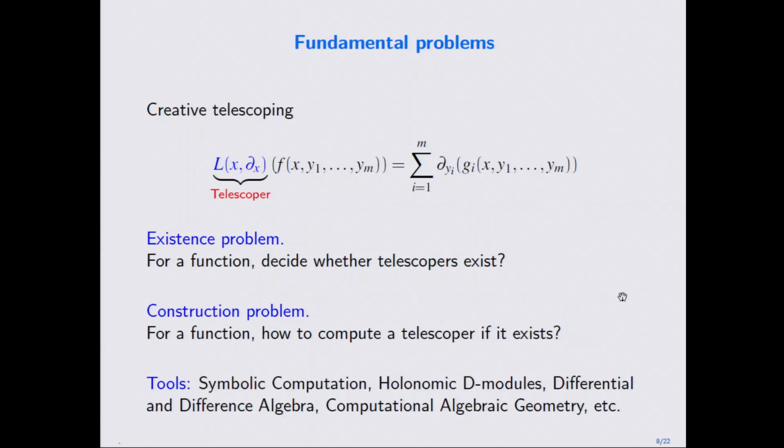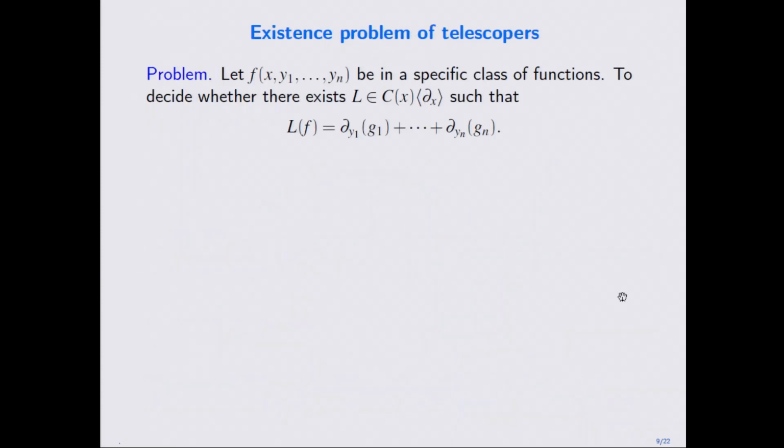It turns out that to solve those two problems, we need a lot of tools, like something from symbolic computation, and even the holonomic D-module to guarantee some existence. And differential algebra is definitely very useful. Also for algebraic functions, you need some computational algebraic geometry. Okay, those are the tools. Let me start from the first question, which is about the existence.